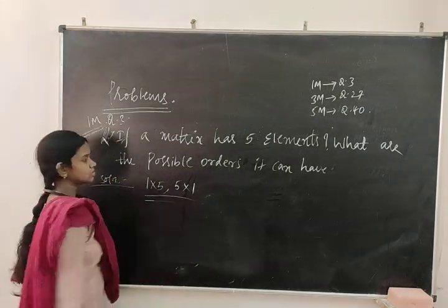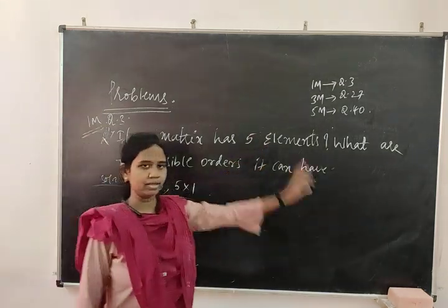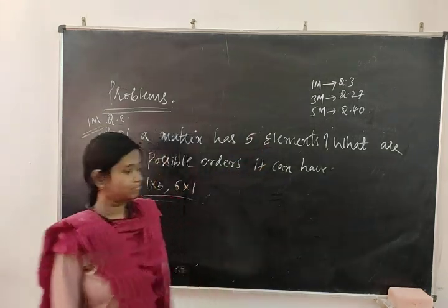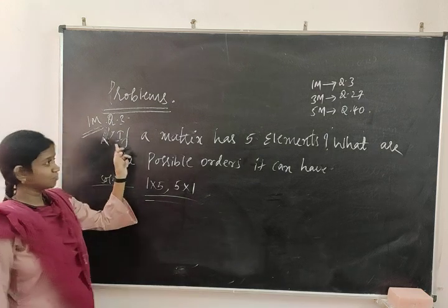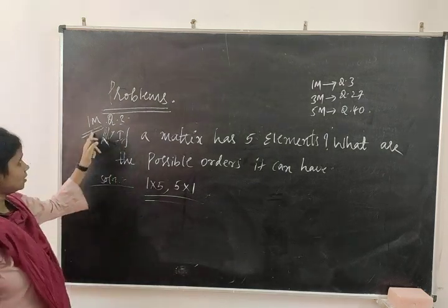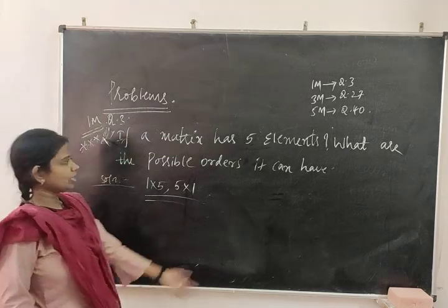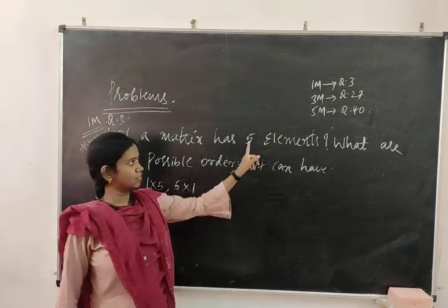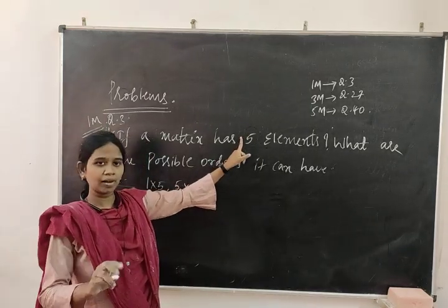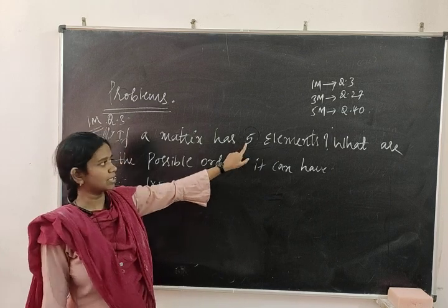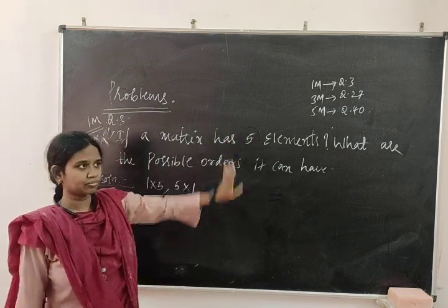Only 2 possibilities for 5 elements. So this is one of the questions you are going to face in your examination. I have marked it as important. Remember, possible order means whatever number is given, by multiplying which two numbers you are going to get that number.